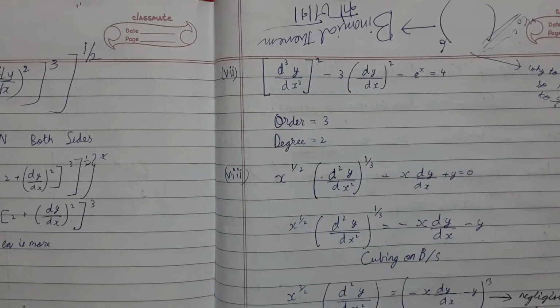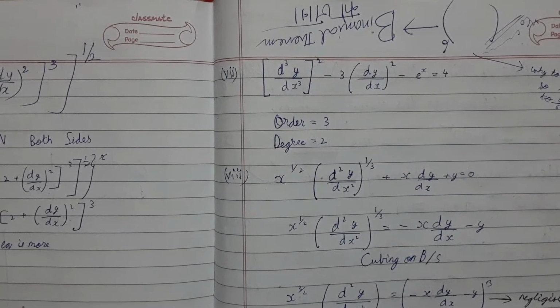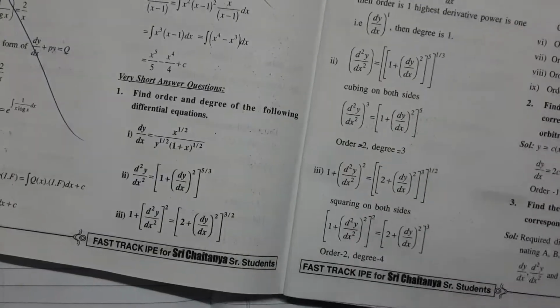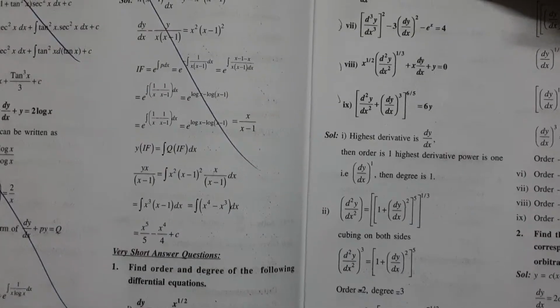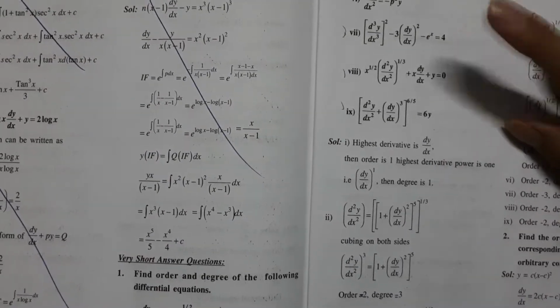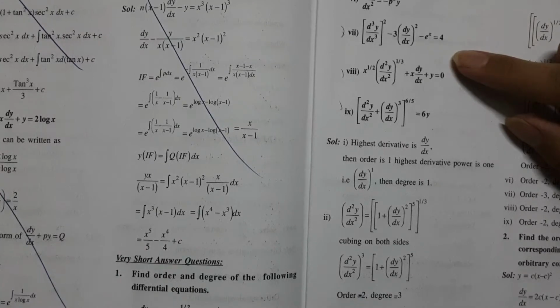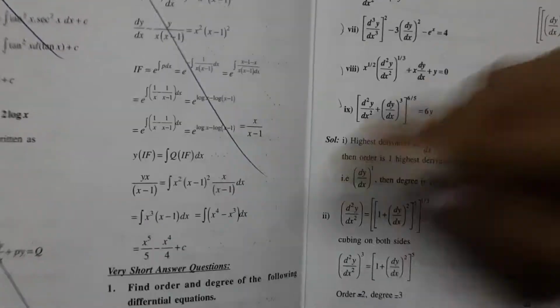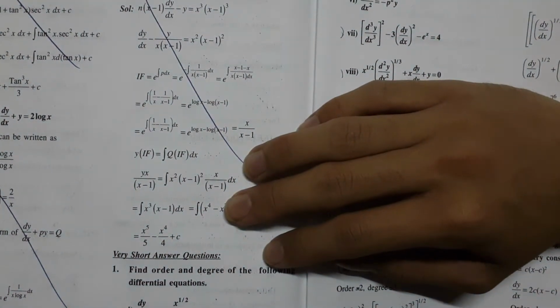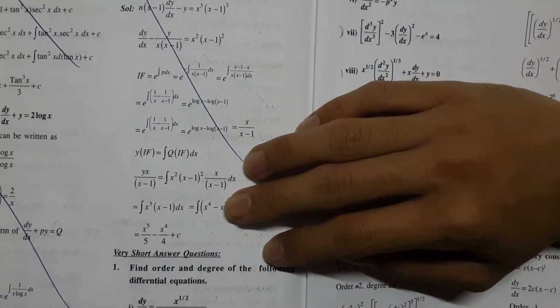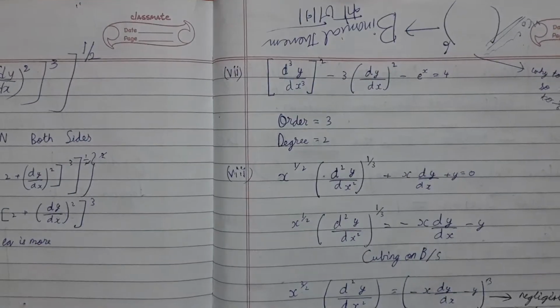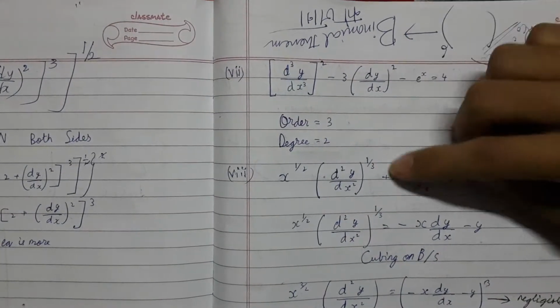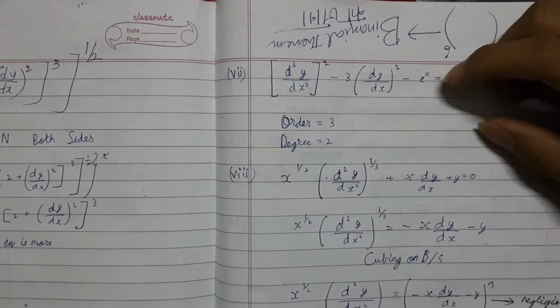We come to question number 7. What is question number 7? This is question number 7. d cube y by dx cube whole square minus 3 into dy by dx whole square minus e to the power x is equal to 4. Okay? Given, same ditto written.